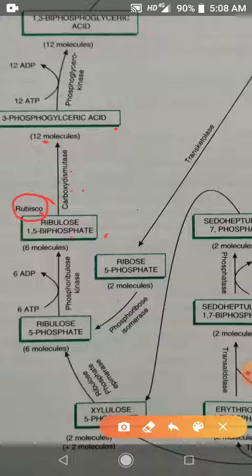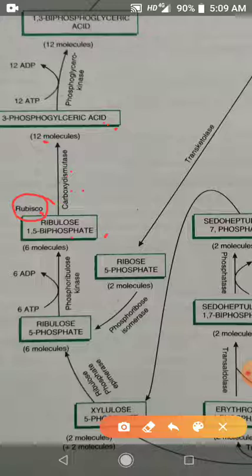So from here, this conversion of 3-phosphoglyceric acid into 1,3-diphosphoglyceric acid, further 1,3-diphosphoglyceric acid is converted into phosphoglyceraldehyde. So these reactions are coming in the glycolytic reversal, that is the reduction phase.